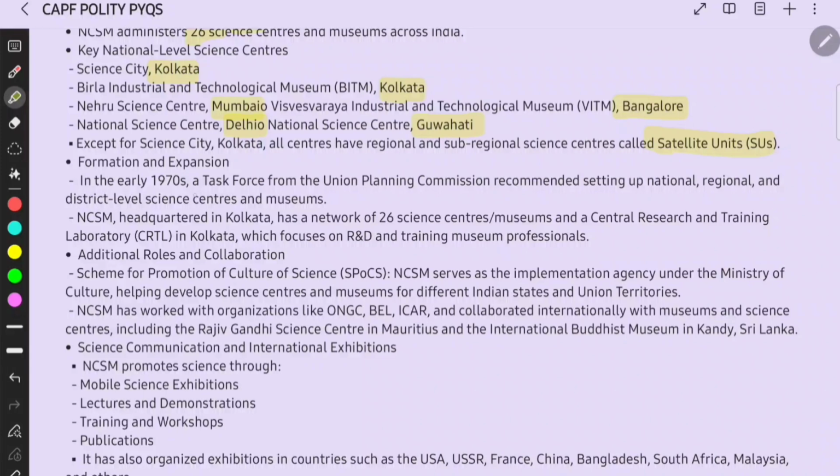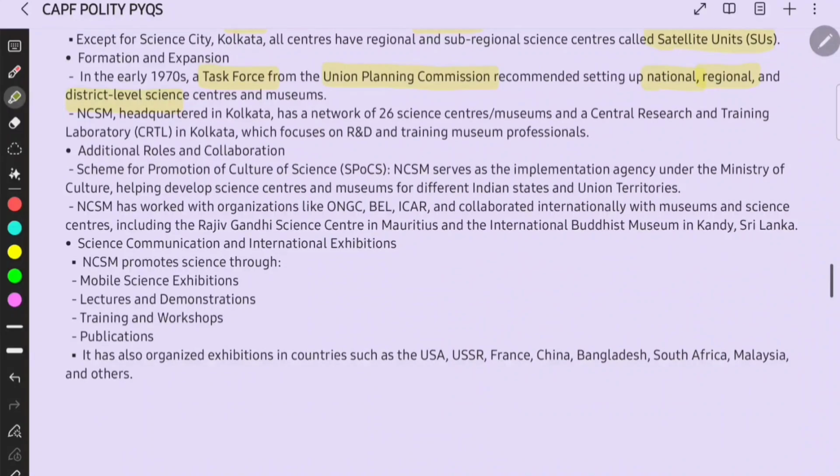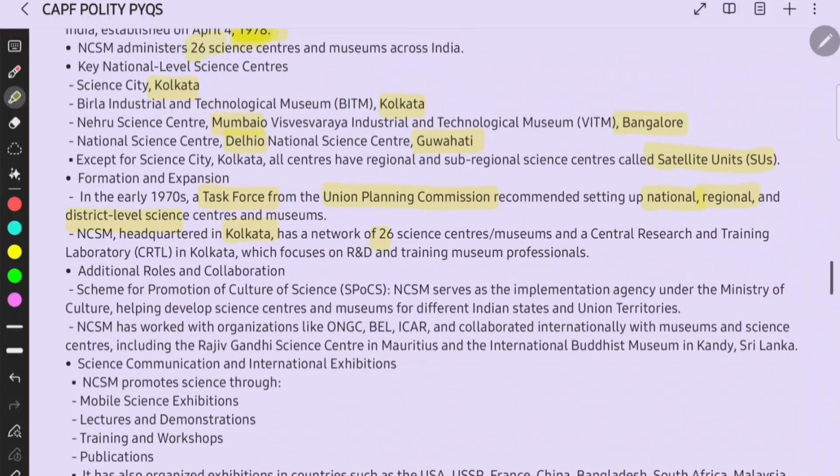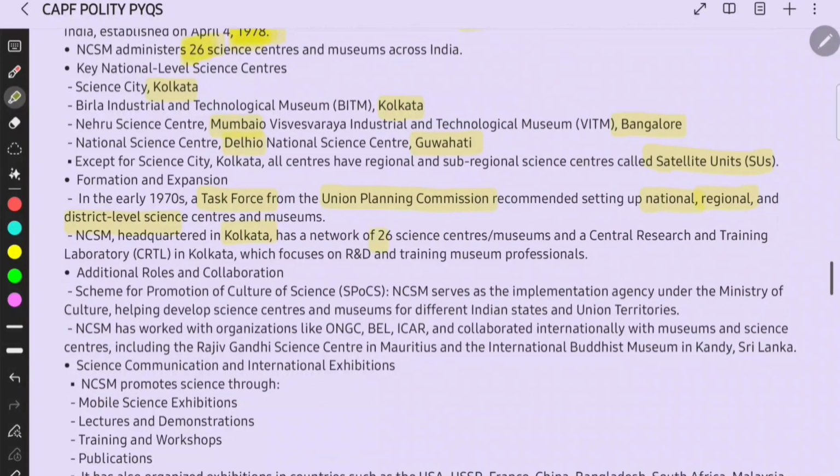Formation and expansion. In the early 1970s, a task force from the Union Planning Commission recommended setting up of national, regional and district level science centers and museums. Task force from Union Planning Commission, you have to remember this. And NCSM, headquartered in Kolkata, has a network of 26. We have discussed about it, right? Here it is, the 26.